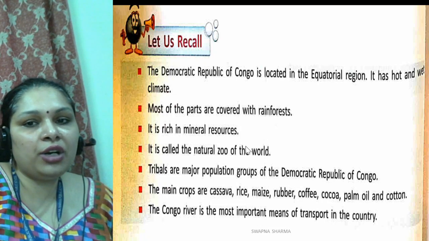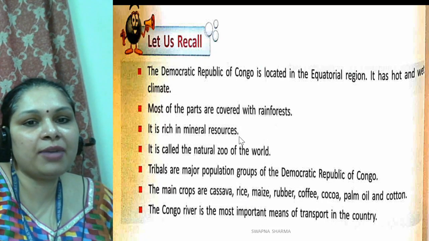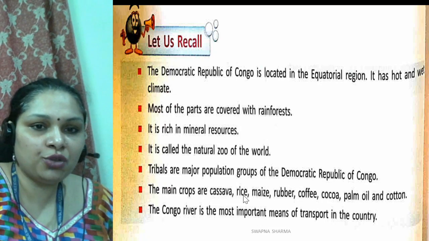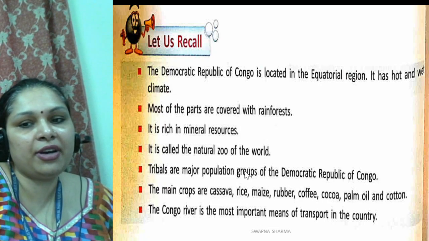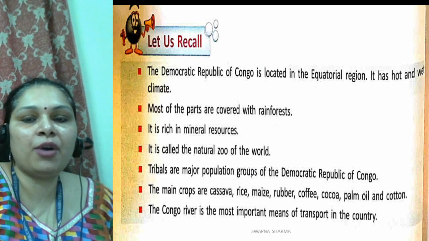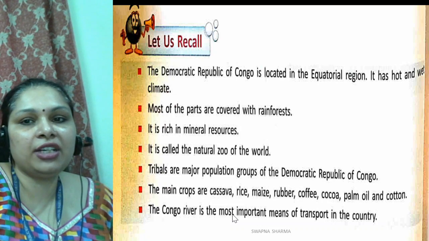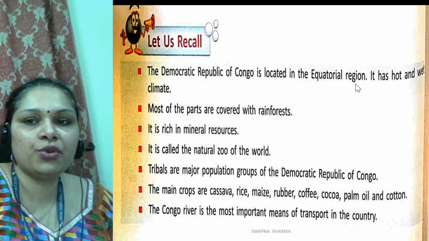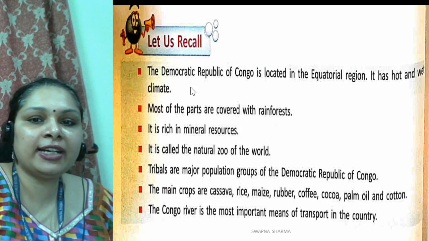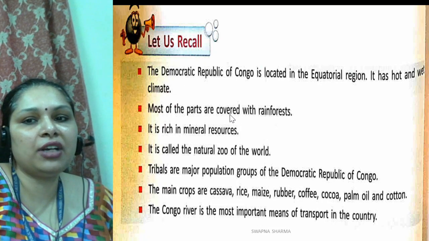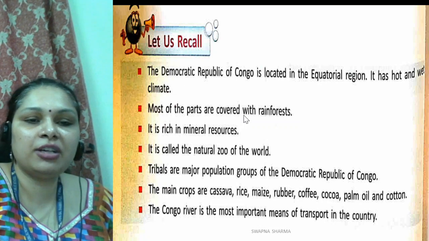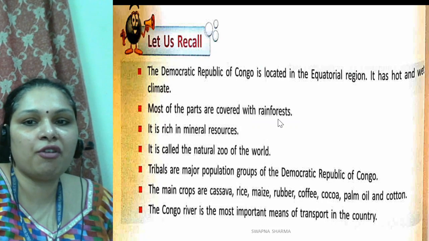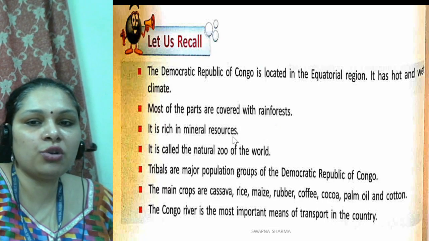We will just summarize this chapter as we have done the recapitulation. So these are some important points of this chapter. The Democratic Republic of Congo is located in equatorial region. It has hot and wet climate. Most of the part of the Democratic Republic of Congo is covered by rainforest. It is rich in mineral resources. It is called the natural zoo of the world.